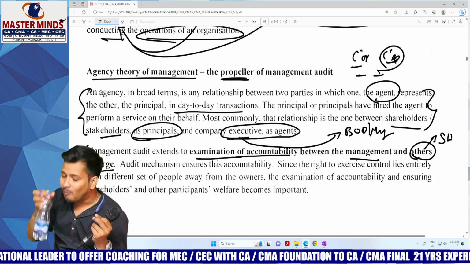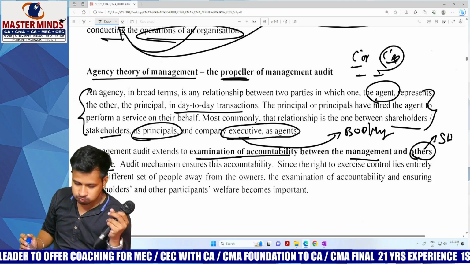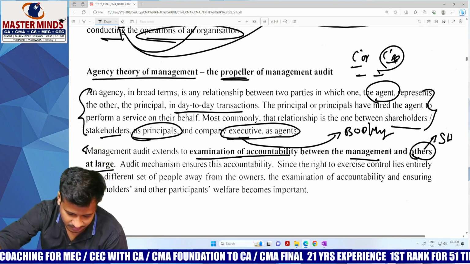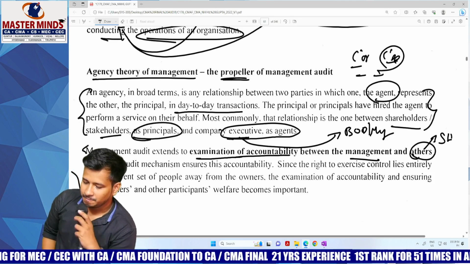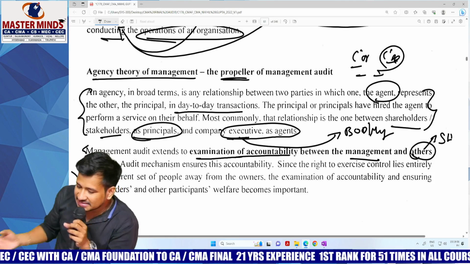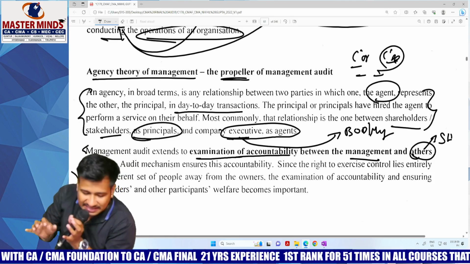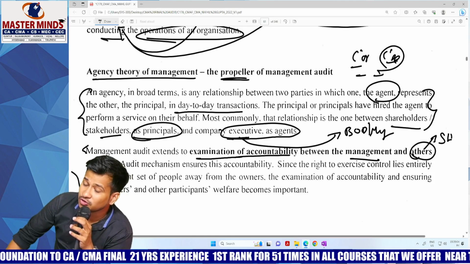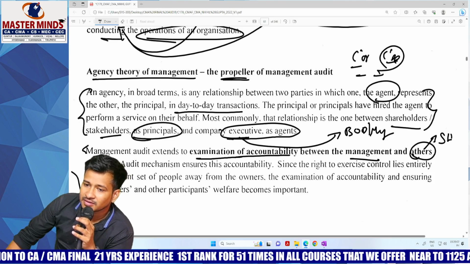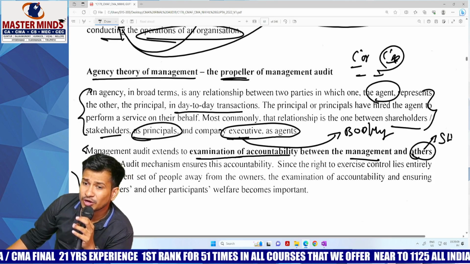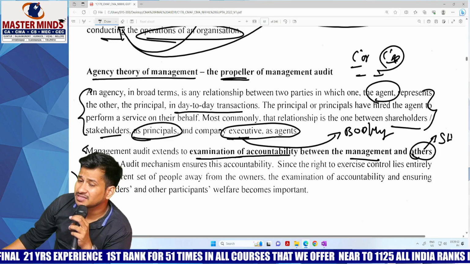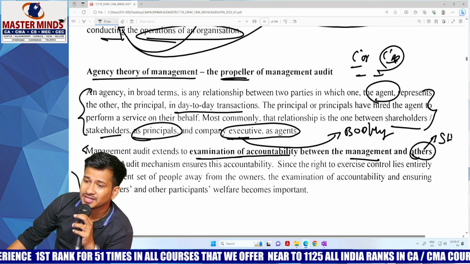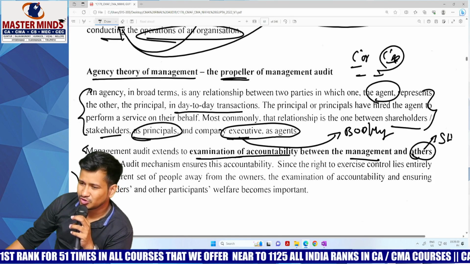Since the right to exercise control lies entirely with a different set of people away from the owners, the examination of accountability and ensuring shareholders' and other participants' welfare becomes important. Hope you have understood. Who are the owners of the company? In whose hands is ownership? Ownership. Company is an artificial person. Ownership is in the hands of the company. Hope you have got my point.